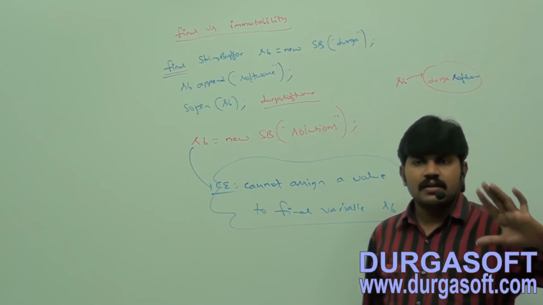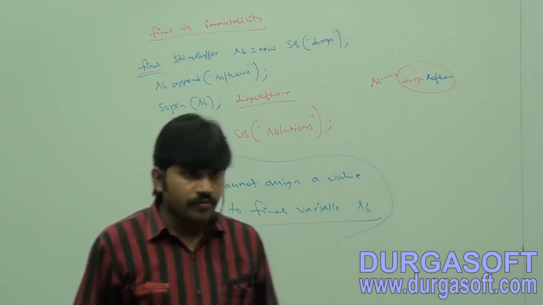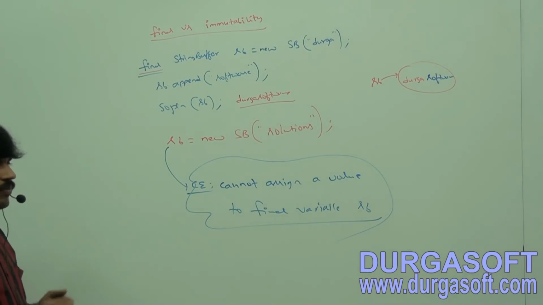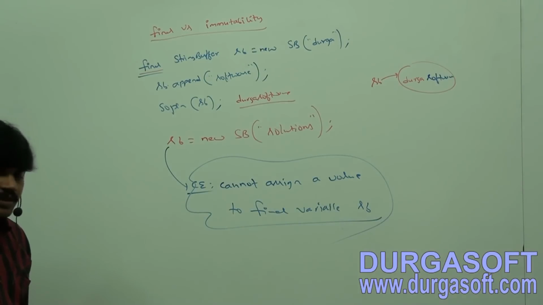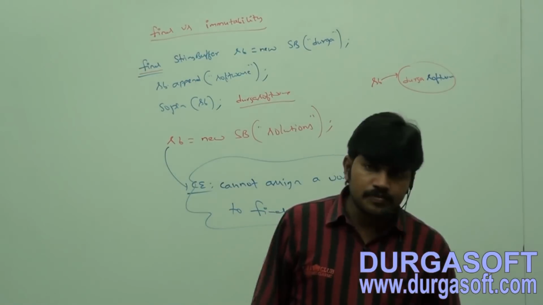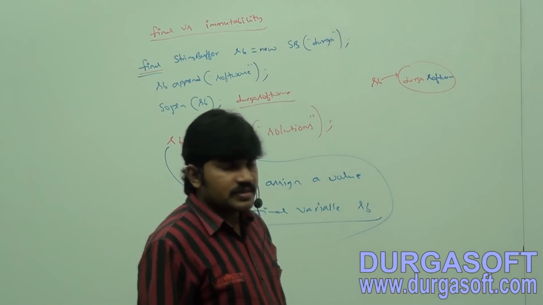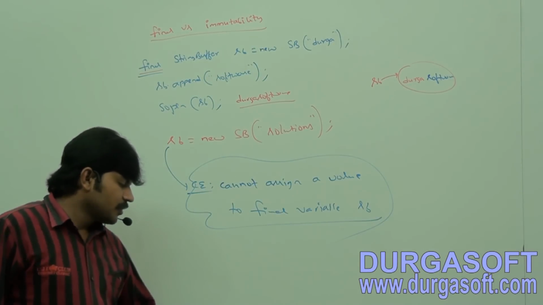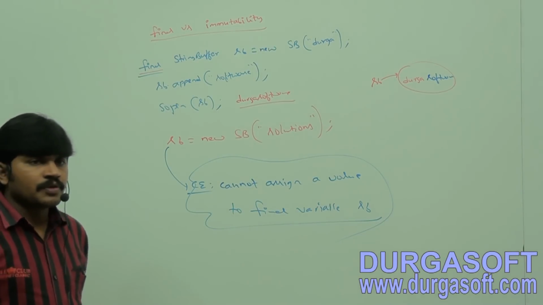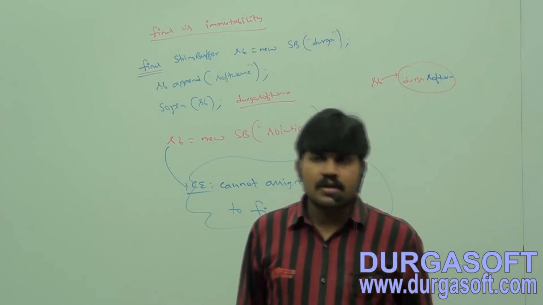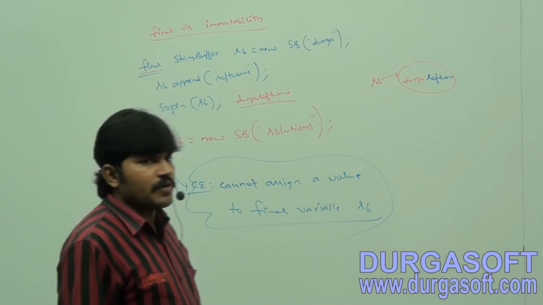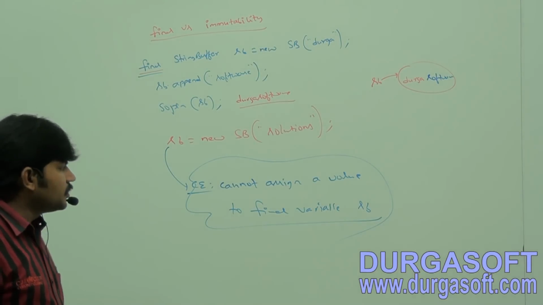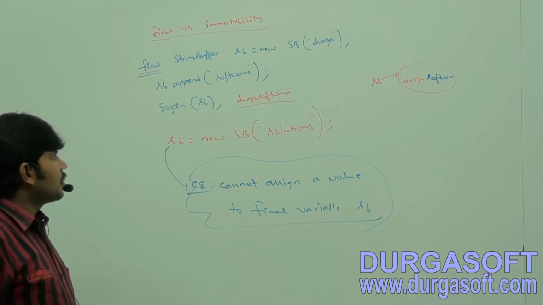Final is applicable for variables but not for objects, whereas immutability is applicable for objects but not for variables.